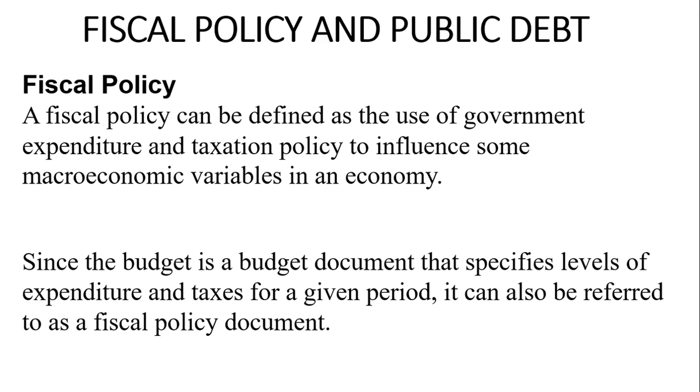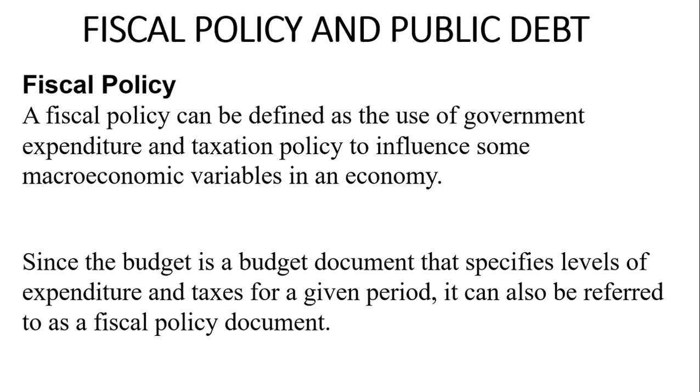So for instance, let me just give a typical example. You know, inflation, there is one type of inflation called demand pull inflation, which is a result of so much money chasing few goods. Because there is an increase in demand for some goods, the price of these goods will increase.